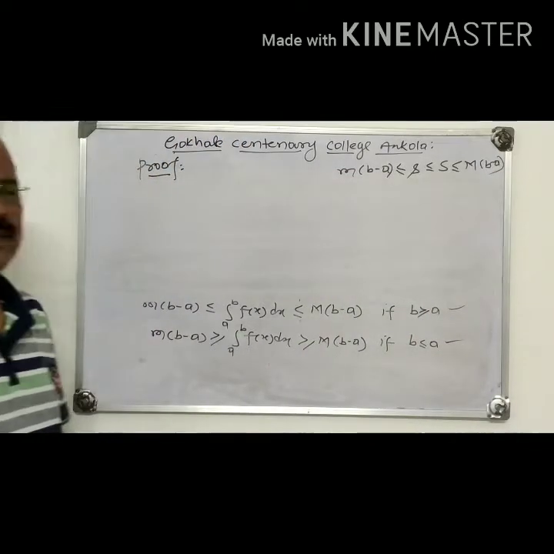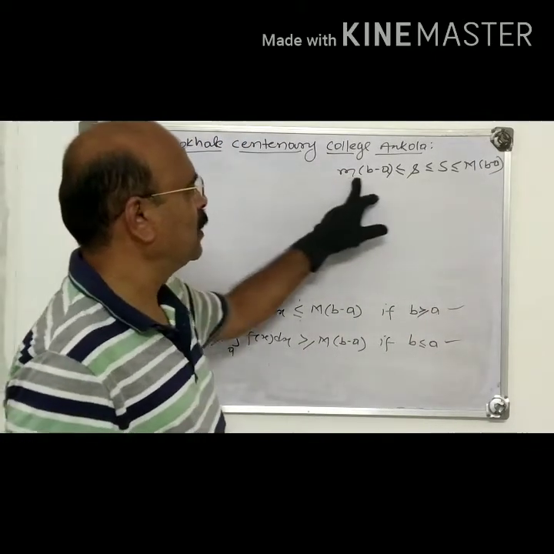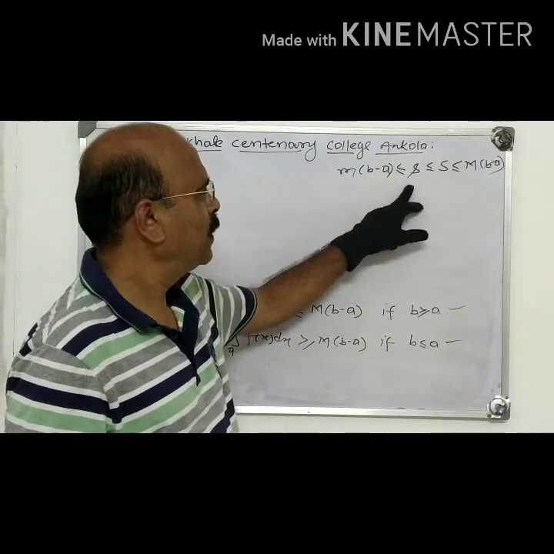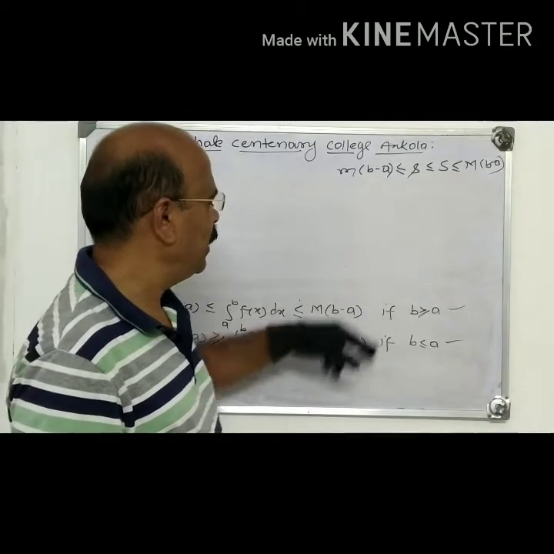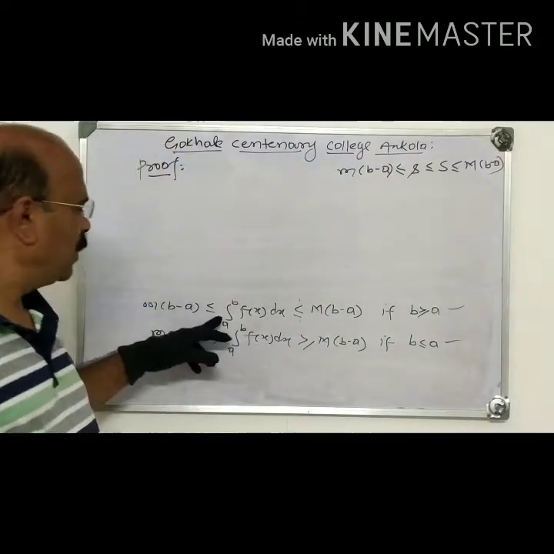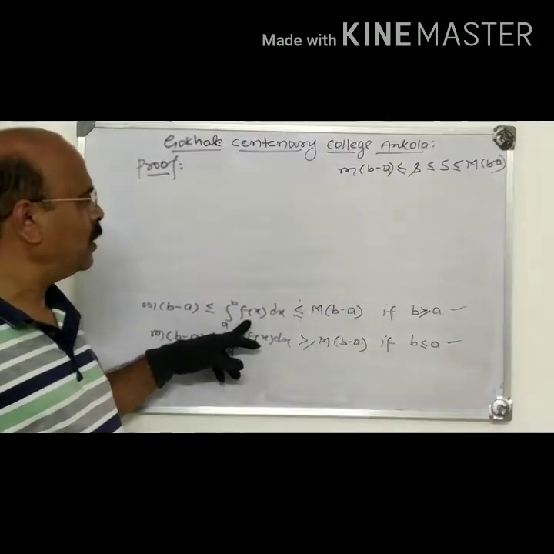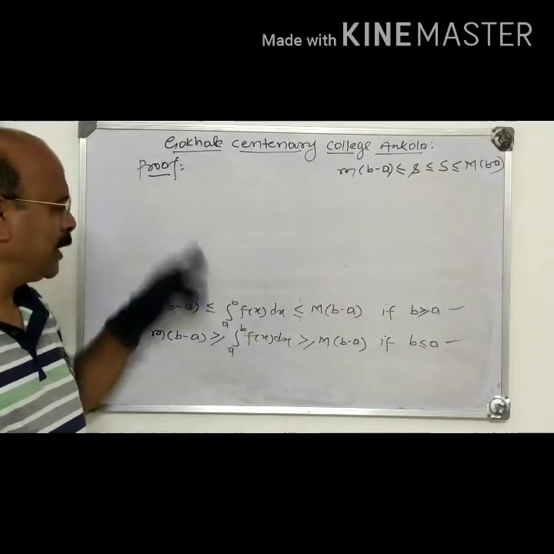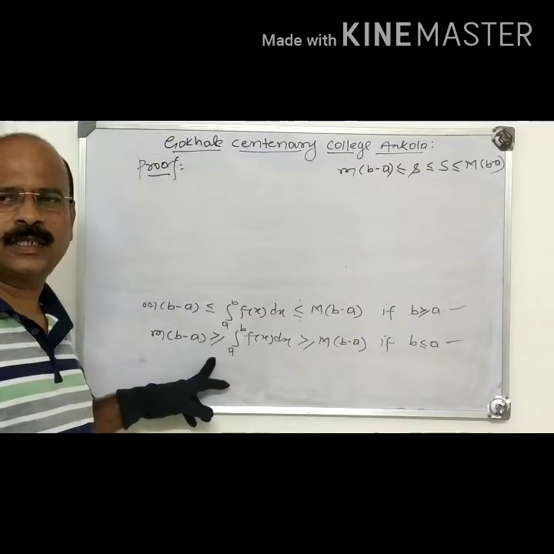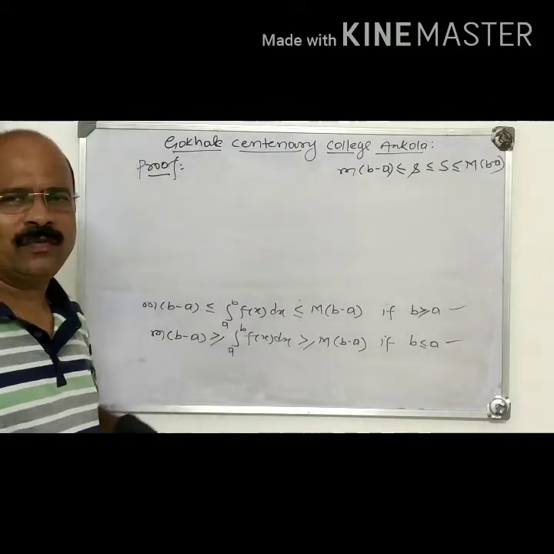This is an important result which we proved in the beginning. Now, once again we prove this. Using that f(x) is integrable, we prove the first one, and the second we prove using the definition that the integral from a to b of f(x) dx is minus the integral from b to a of f(x) dx.